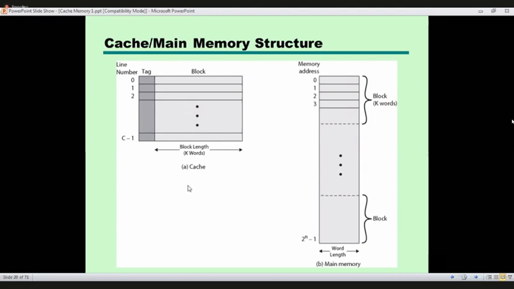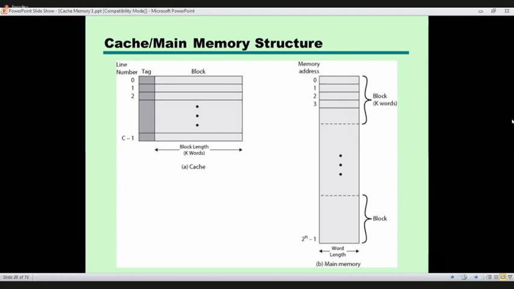Let's say, for example, our cache is having 64 bytes capacity. Now, this cache is divided into 16 lines, so that we can have 4 bytes in each line.